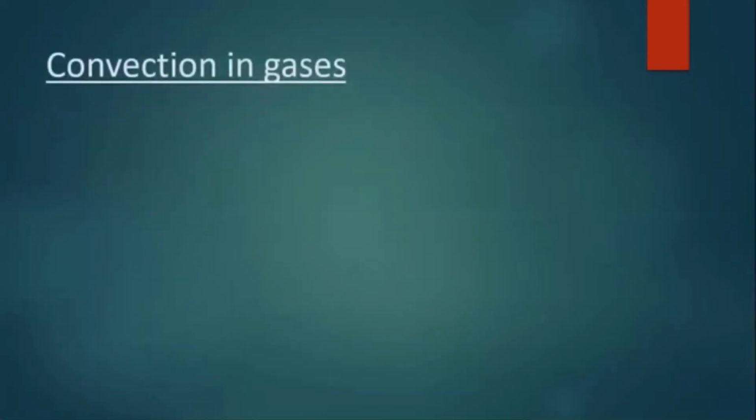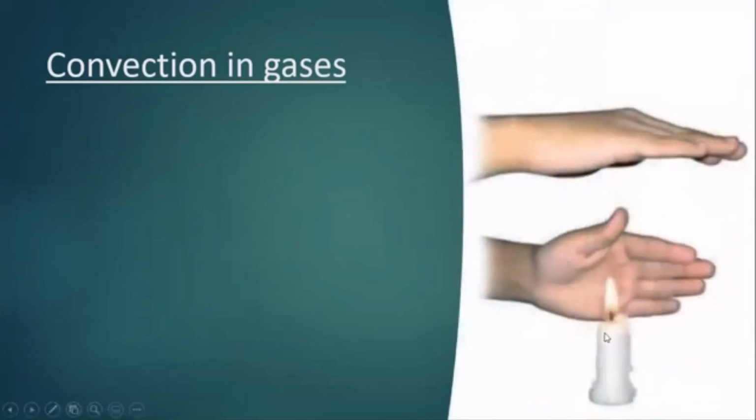How does the heat travel in air? In which direction does the smoke go? The air near the heat source gets hot and rises. In this way, the air gets heated. To confirm this idea, let us try an activity. Light a candle.